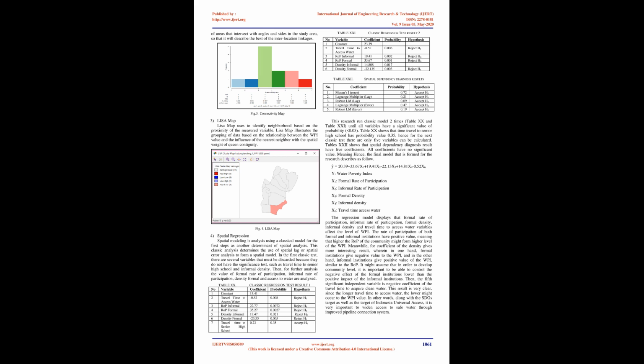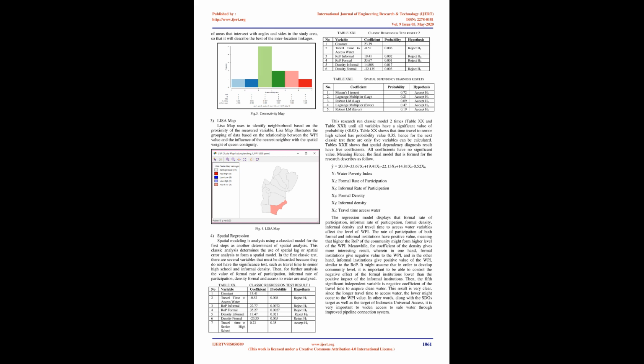Table XXII shows that the spatial dependency diagnosis result has 5 coefficients. All coefficients have no significant value. Hence, the final model formed for the research is described as follows: Y equals 20.39 plus 33.67 x1 plus 19.41 x2 plus 22.13 x3 plus 14.81 x4 plus 0.52 x6.